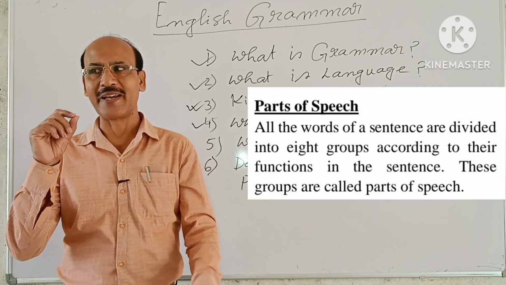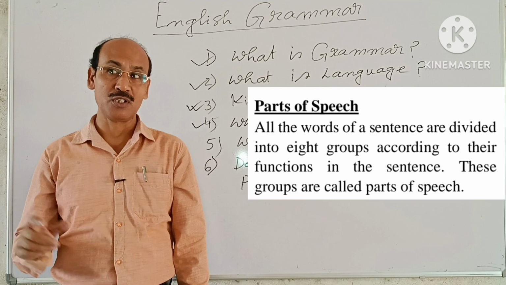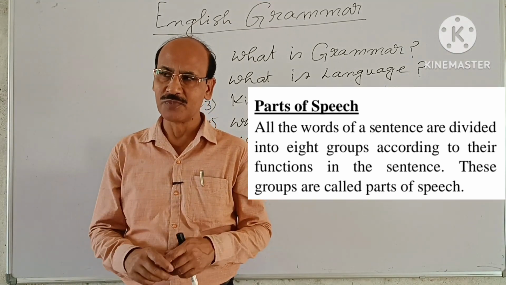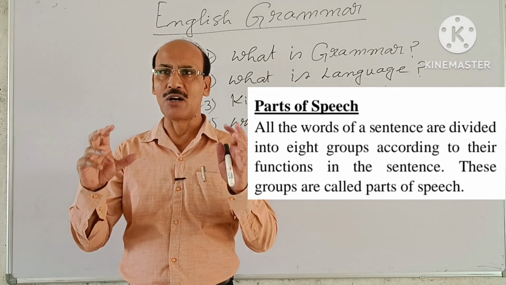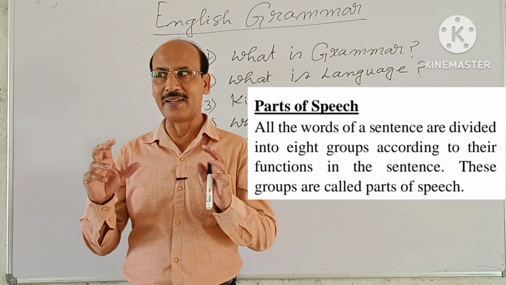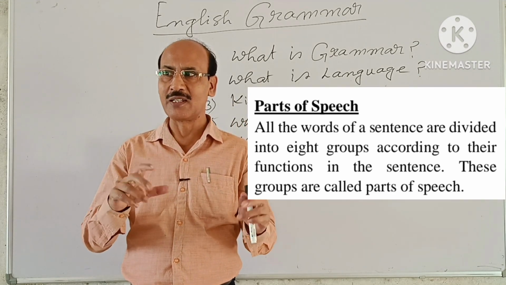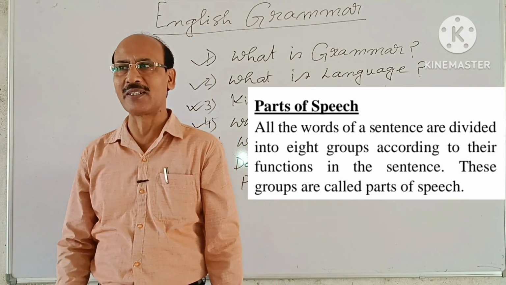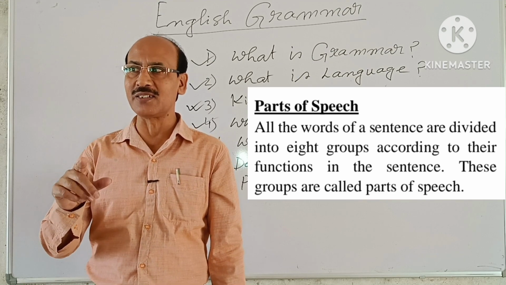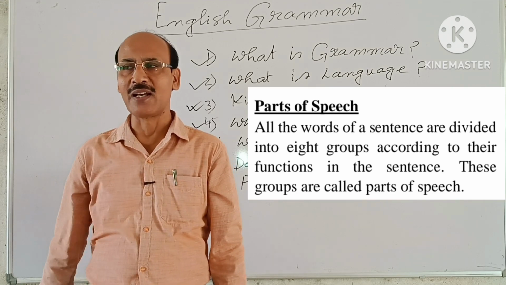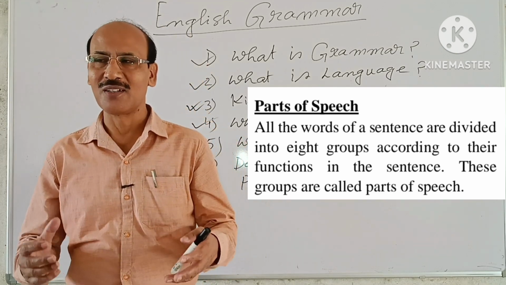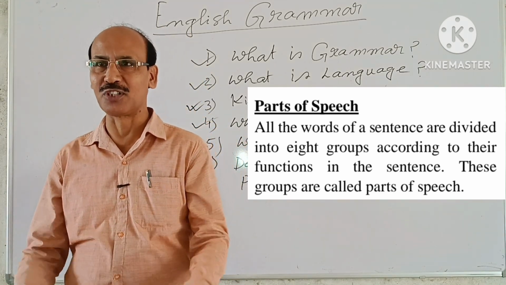So, remember one thing. All the words of a sentence are divided into 8 groups according to their function in the sentence. And these are called parts of speech. And we have 8 parts of speech.